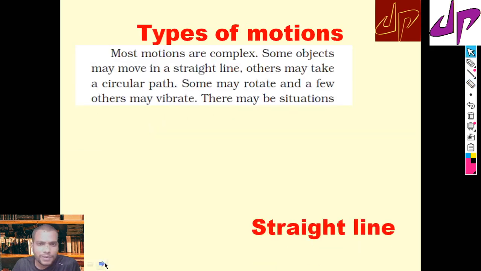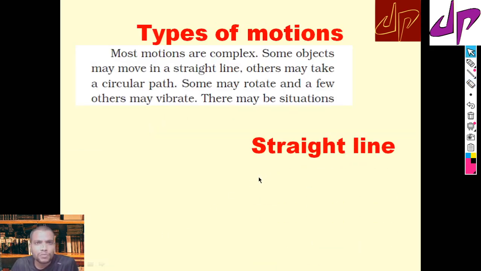Now let's look further at the types of motion. As we are discussing motions, these motions are more complex. Some objects move in a straight line, some move in a circular path, some have rotatory motion, and some vibrate. So these are the different types of motion: motion in a straight line, motion in a circular path, rotation, and vibration.